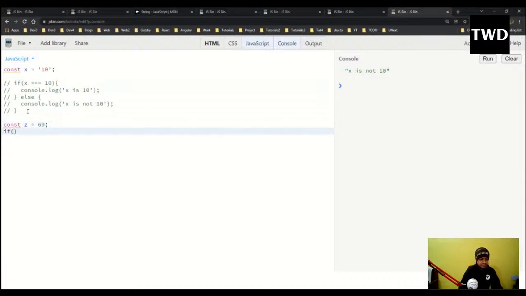If z is greater than 100, then console.log z is greater than 100.